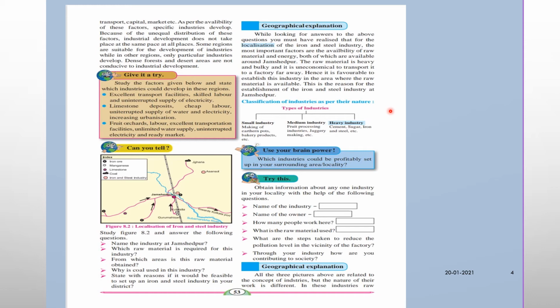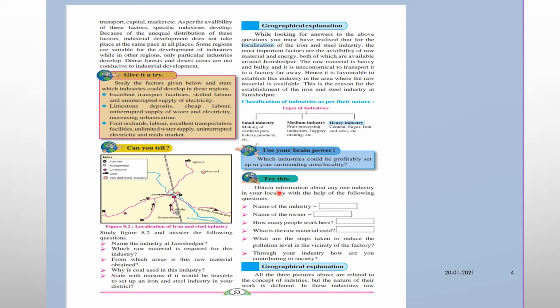I would like to tell you examples, like papad making industries and pickle, and then medium industries like fruit processing industries. Yes or no? Yes. And heavy industries like textile industries and sugar manufacturing industries. Please see, small industries: making of earthen pots, bakery products, etc. Then medium industry like fruit processing industry, jaggery making, and last heavy industries like cement, sugar, iron, steel, etc. Okay,